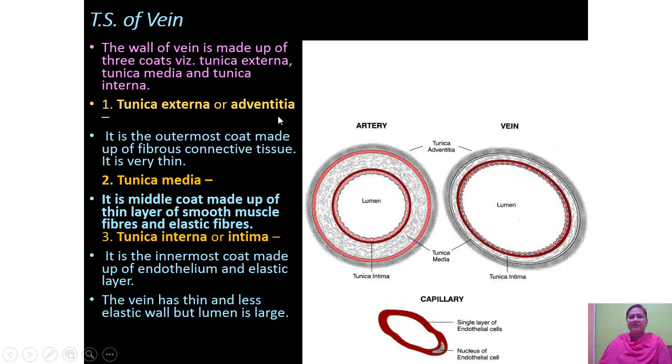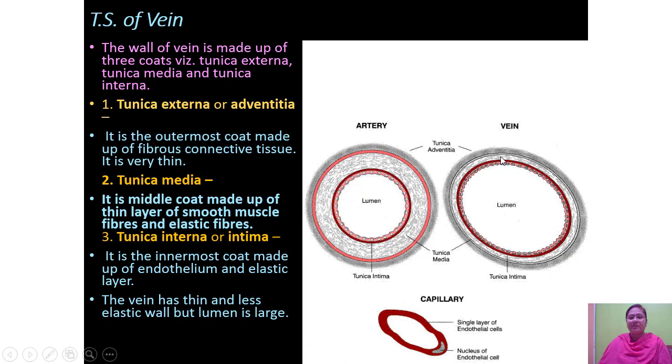Tunica externa or adventitia is the outermost coat made up of fibrous connective tissue. It is very thin. Then tunica media.